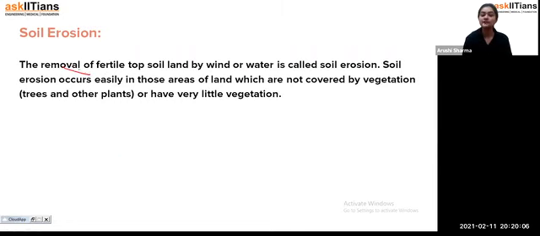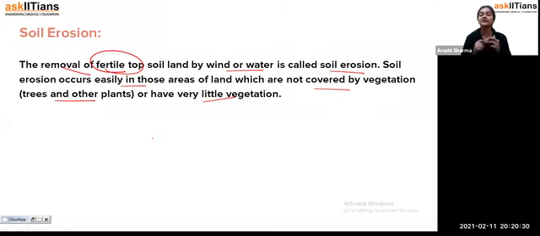So the removal of the fertile topsoil by wind or water, we call it soil erosion. Soil erosion occurs easily in those areas of land which are not covered by vegetation, trees and other plants, or have very little vegetation. The trees and plants have roots, and these roots hold the soil.